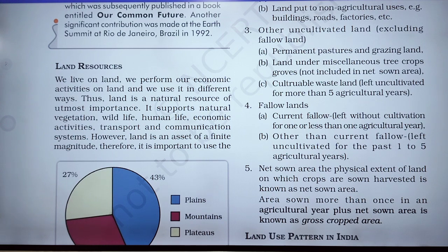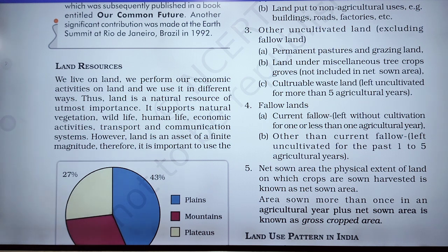Thus land is a natural resource of utmost importance. It is a natural resource because it is given by nature, not made by human beings.